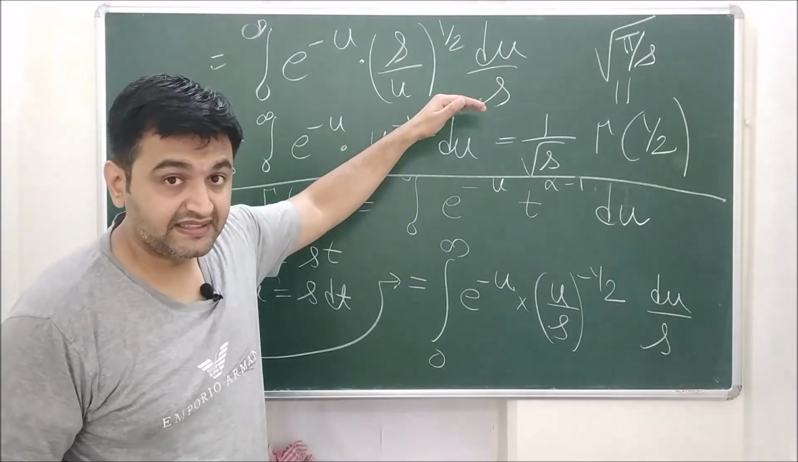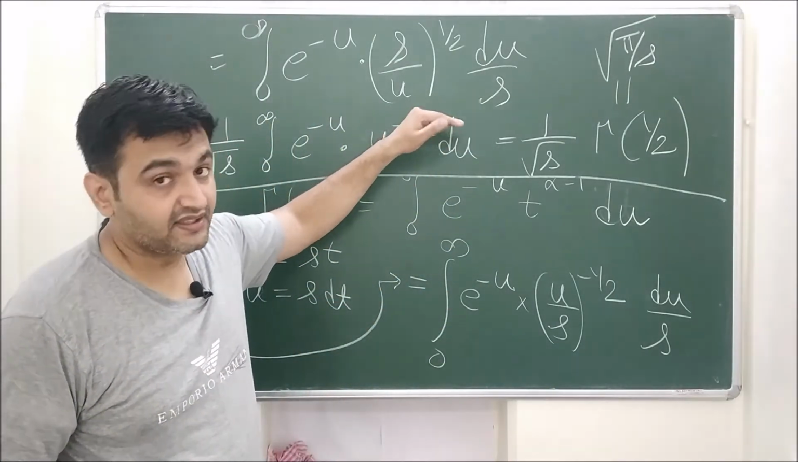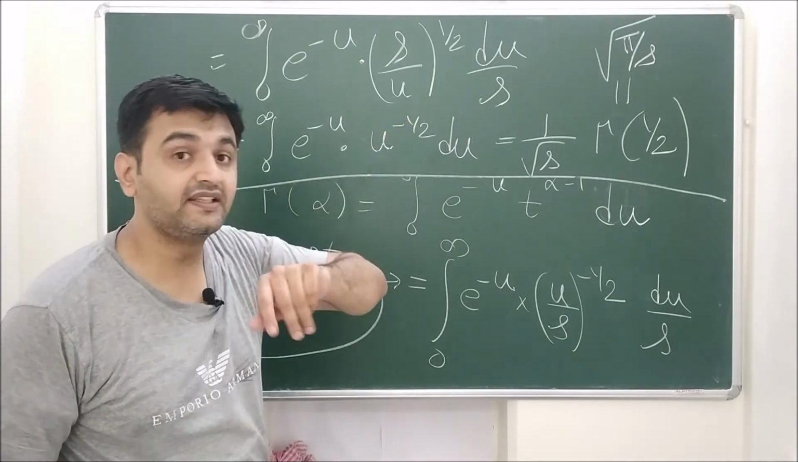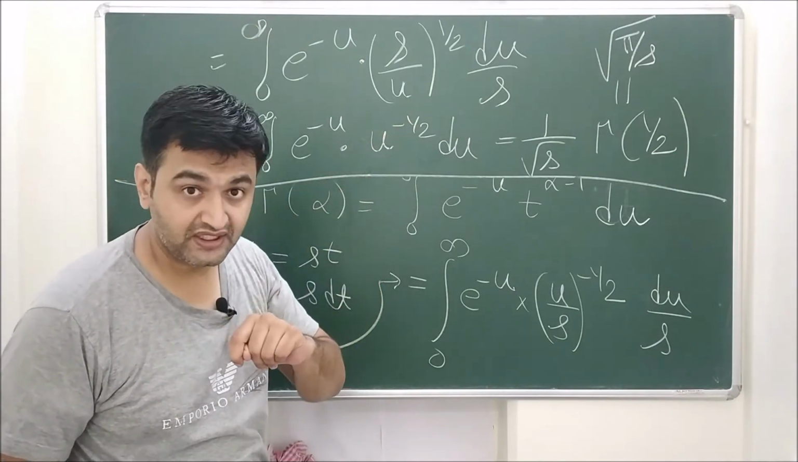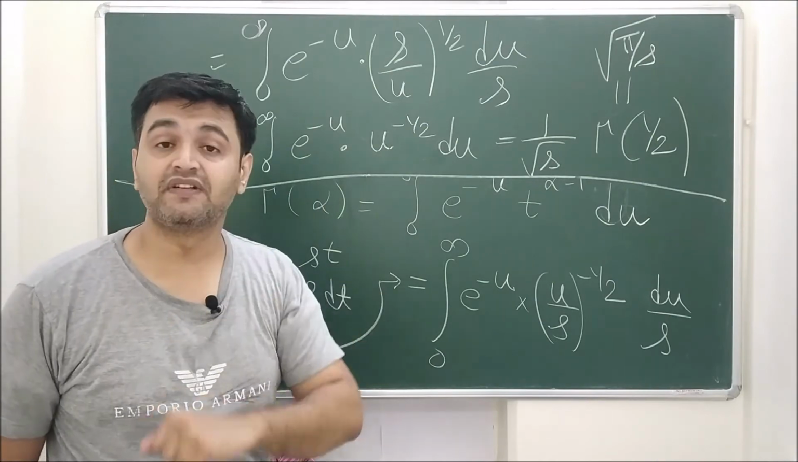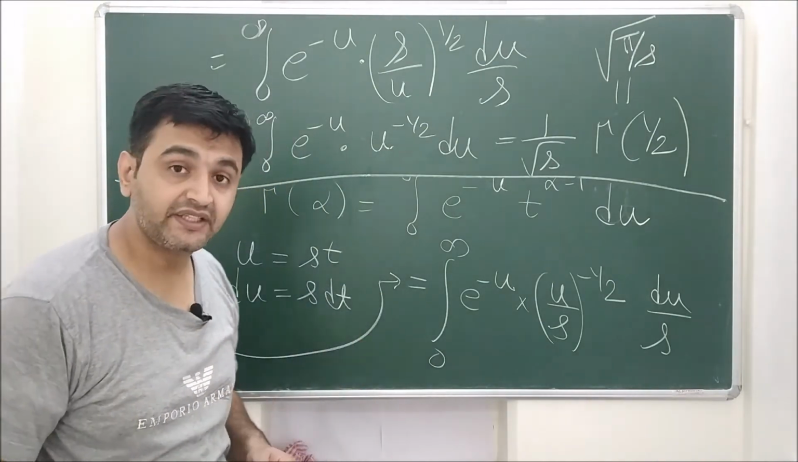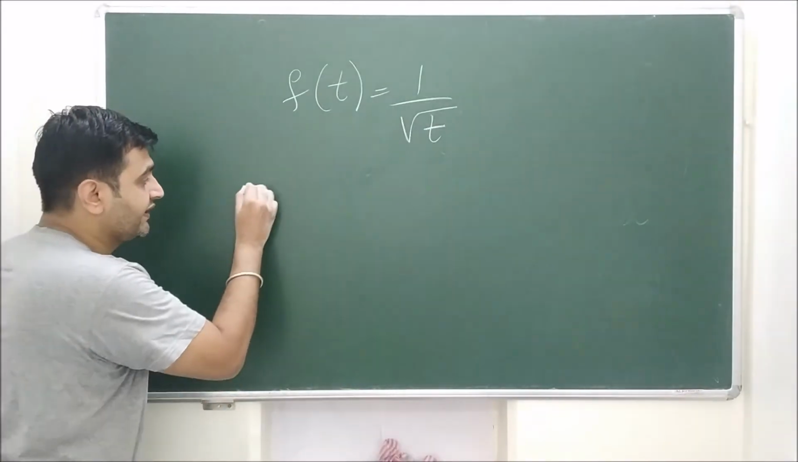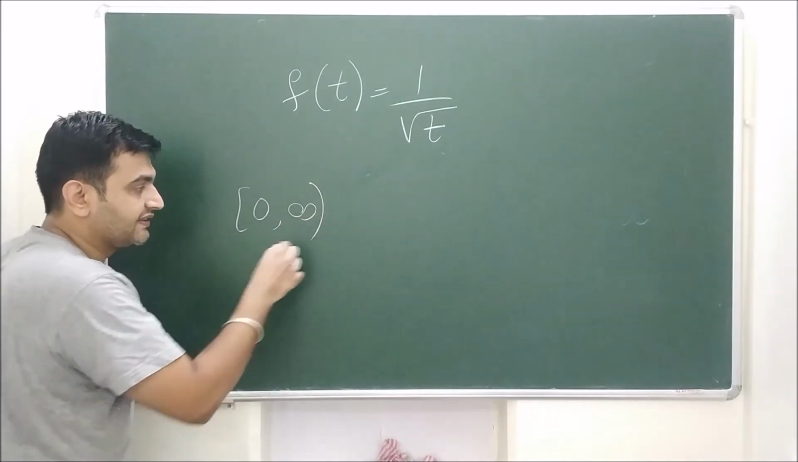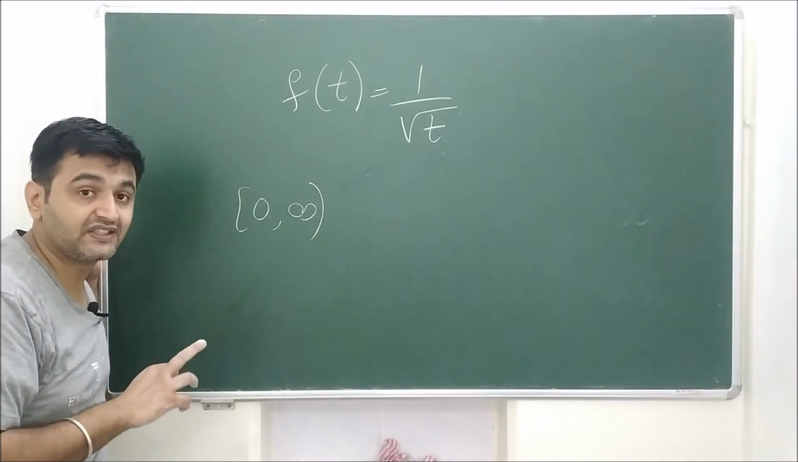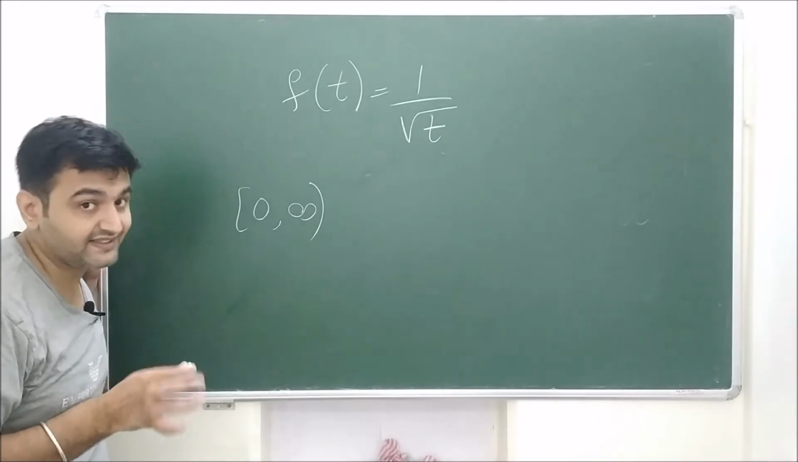So here the Laplace exists. We saw that this is a function of exponential growth. See the link in the description for the exponential growth lecture. But this is not piecewise continuous. Why is this not piecewise continuous? Because if I take the interval 0 comma infinity, the function is not defined at 0. Hence it is not continuous at 0.